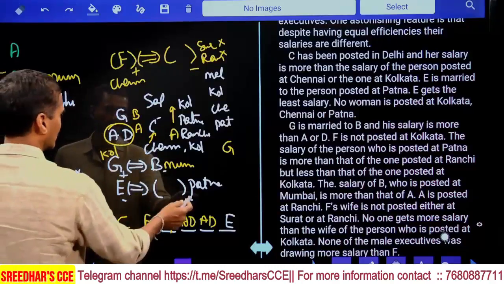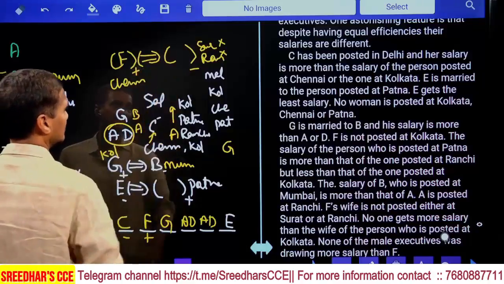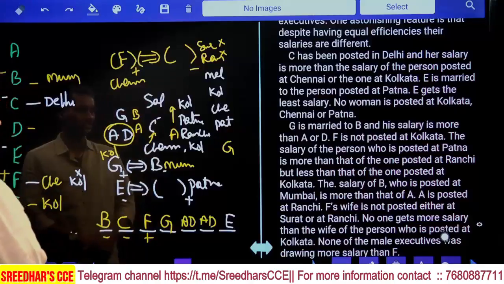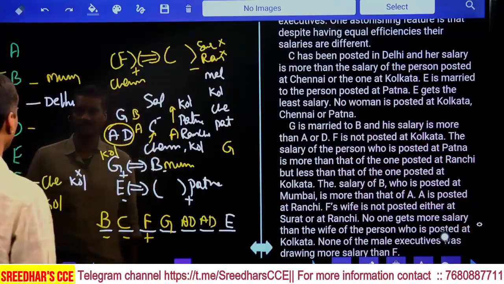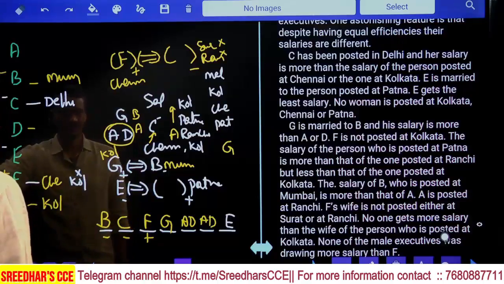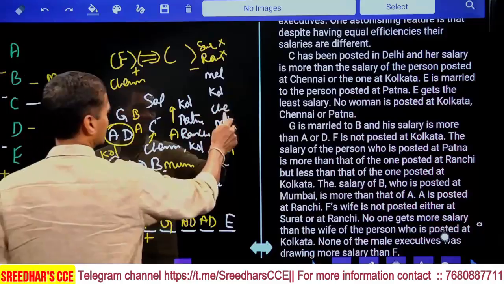Whatever this E. And the wife of this F is not based in Surat and Ranchi. Not Surat, not Ranchi. At the same time, wife of whom? This F. Neither Surat nor Ranchi nor Kolkata, Chennai, Patna.